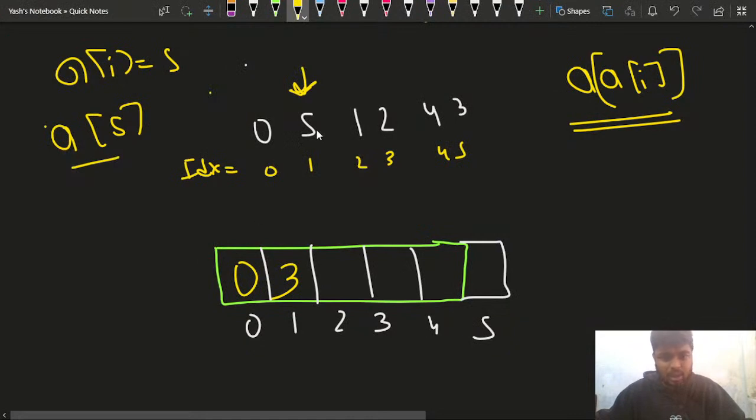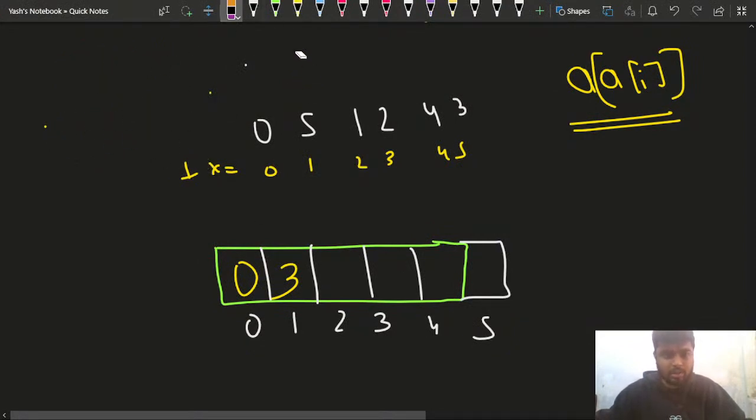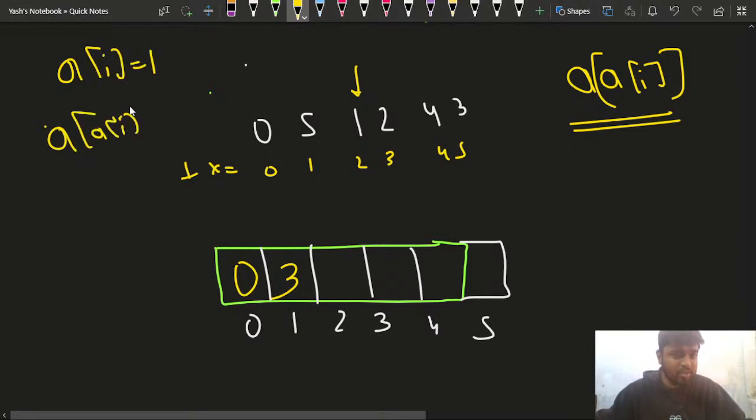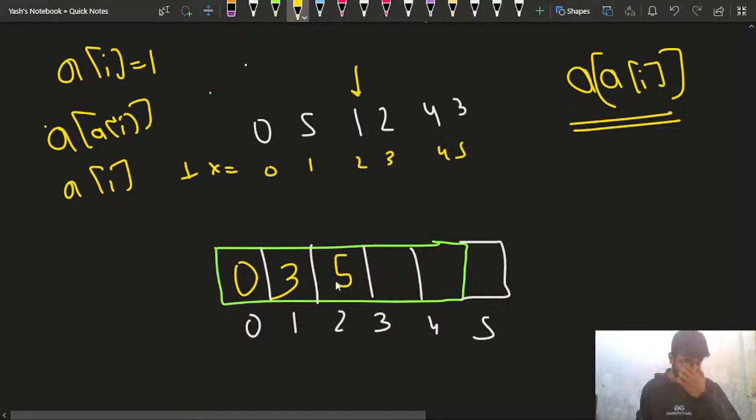Now what is happening for this next element? Let me change the element. If I'm here at this particular element, and my a of I is 1, then what is at a of 1? At a of 1 I had 5, right? So in this particular index I'll have 5 sitting here, right?